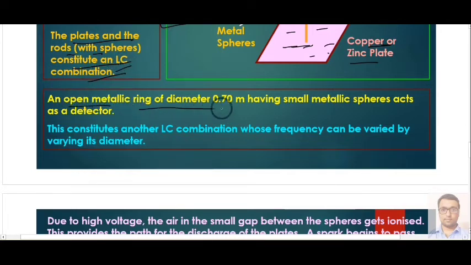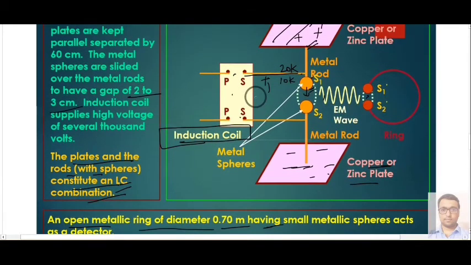An open metallic ring of diameter 0.70. One more thing we have here, before understanding the procedure, is a ring. It basically functions like a detector. It will try to detect whenever the discharging takes place from S1 to S2. The detector will detect that some amount of current is flowing in this ring, and that is basically a representation of the electromagnetic wave.